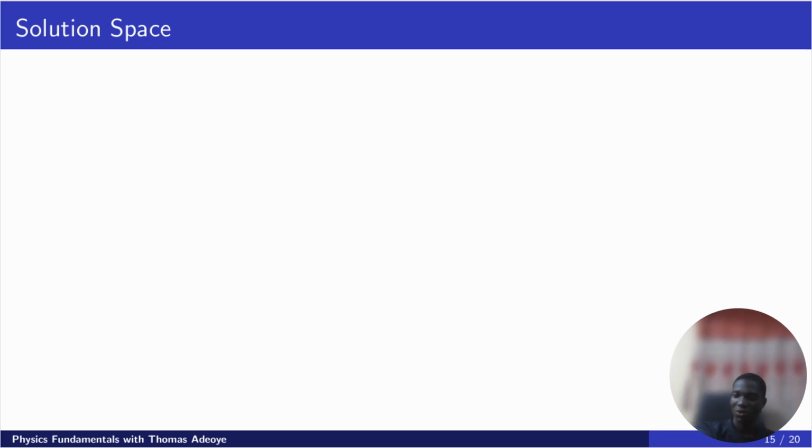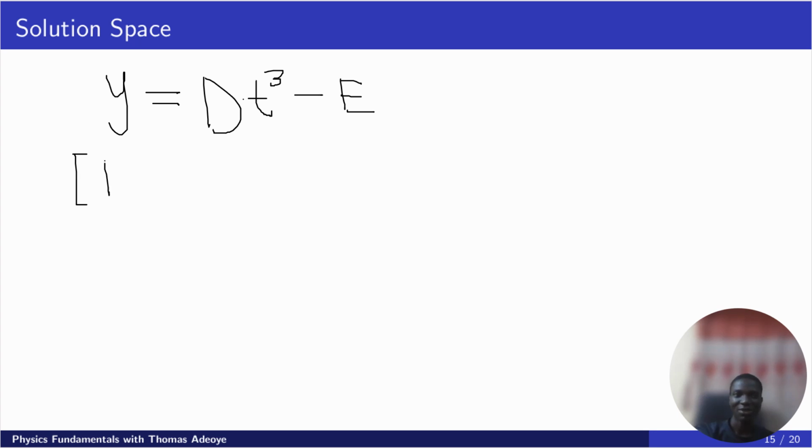Now to find the dimension of d, we are going to use this equation. It is y equals dt cubed minus e. So we don't need to disturb ourselves with e. Same thing that we did for the previous ones is what we are going to do. This has to be dimensionally consistent, meaning that the dimension of each term must be the same. So the dimension of dt cubed must be the same as the dimension of y.